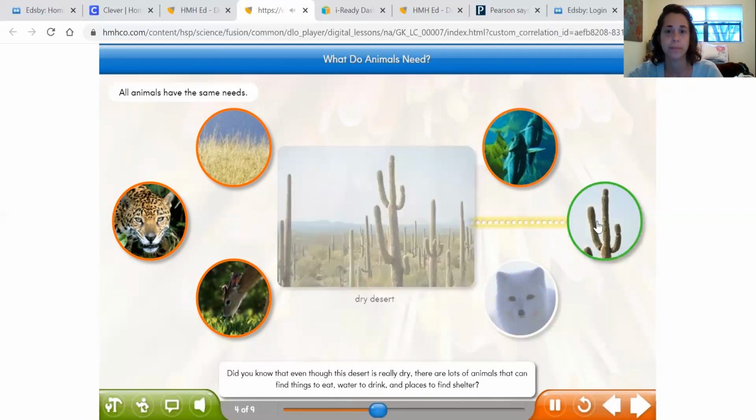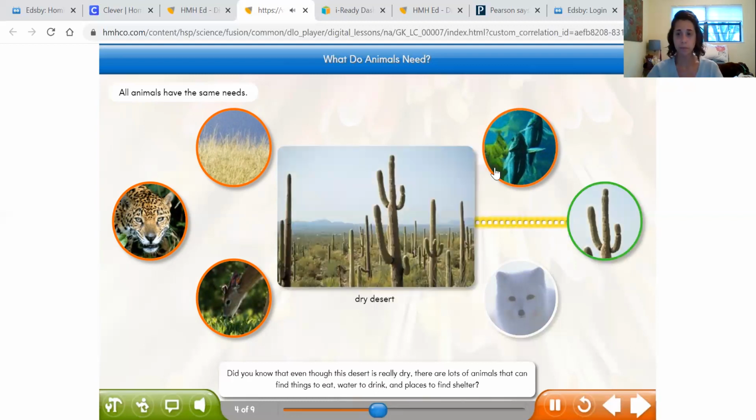I wonder too. Did you know that even though this desert is really dry, there are lots of animals that can find things to eat, water to drink, and places to find shelter? And another thing for shelter for all these animals, they live in maybe different areas, cactus, deserts, in grasslands, in the forest.